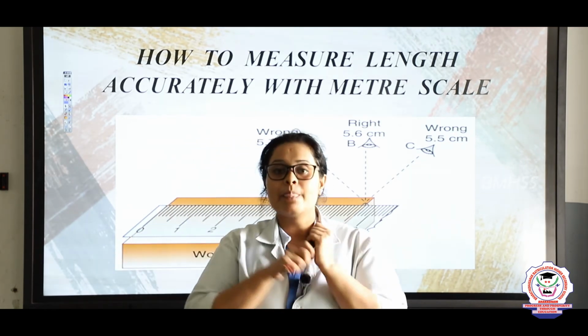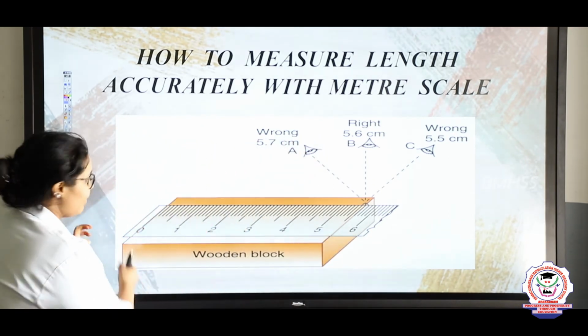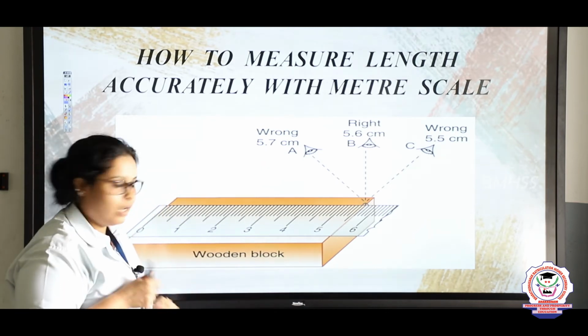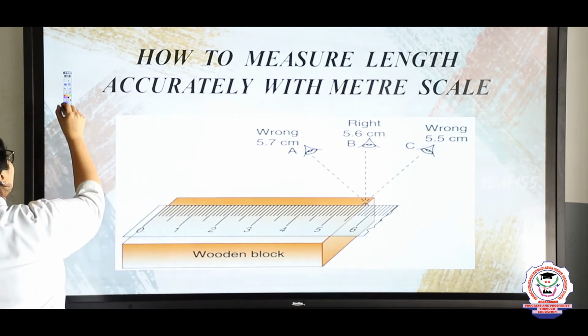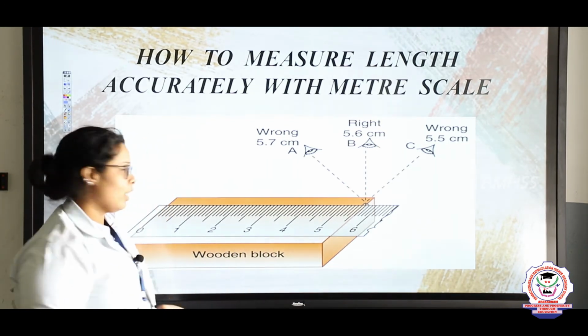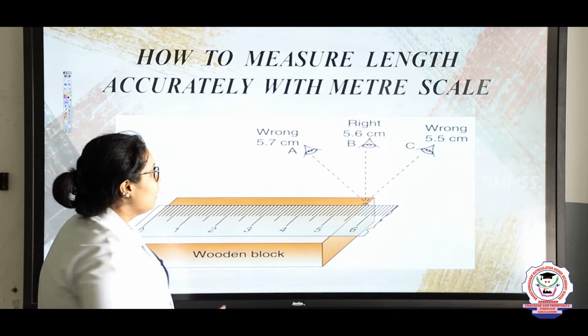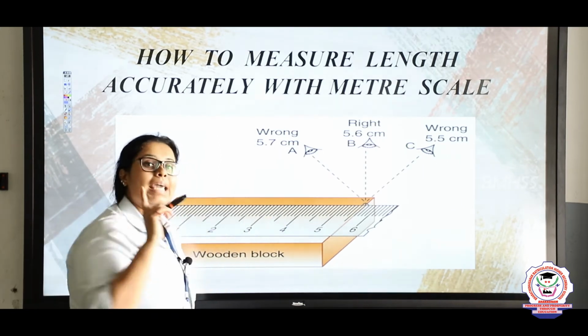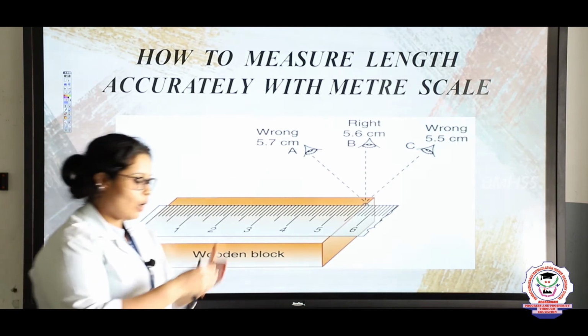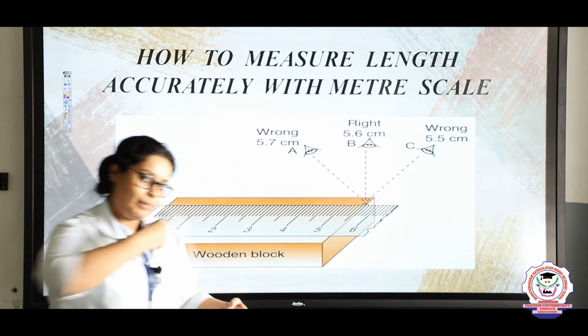Okay students? Now, here what I have done is I have taken a scale. Below that I have kept a wooden block. Now, in this wooden block, I want to find the length of this block and I have kept the scale. Now, the first person A is looking from the side, not from above.